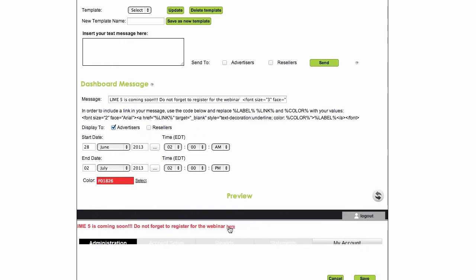You can even integrate a link in the Notification Center. It tells you here how to do it, include it in the code. And this is what we did. And as you see, you have start date and end date. So you can control it and kind of set it and forget it, to deliver a message that will expire on its own. Once you've typed in the message, below line 5, you can click here and it will show a quick preview of how it's going to look.